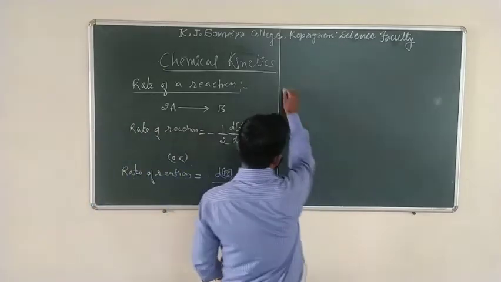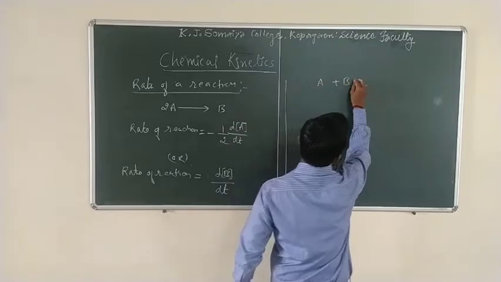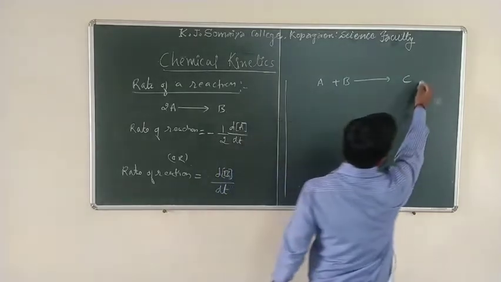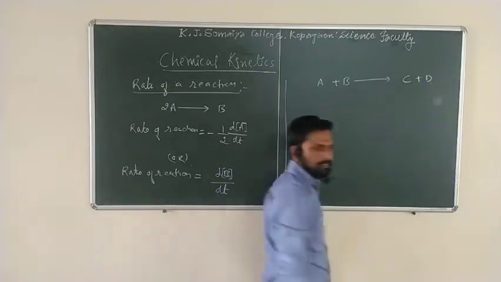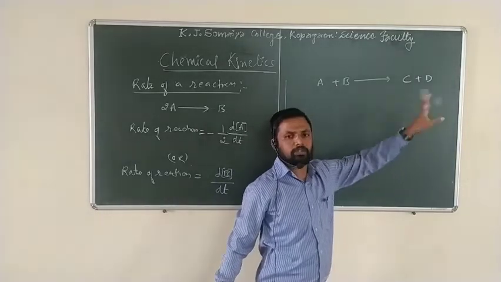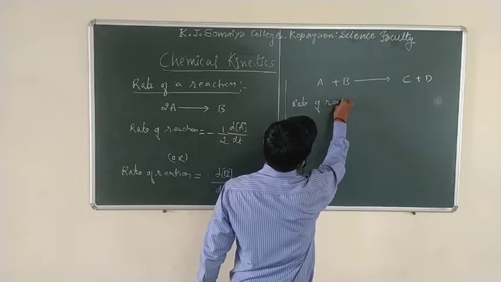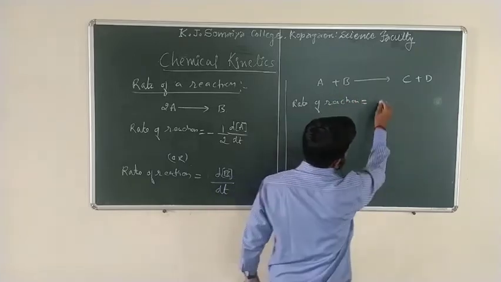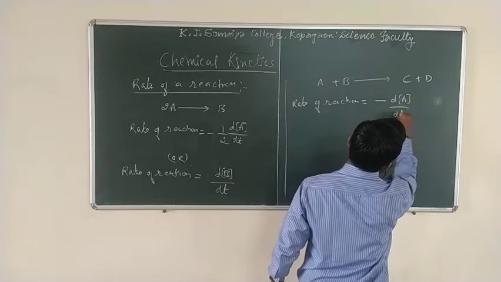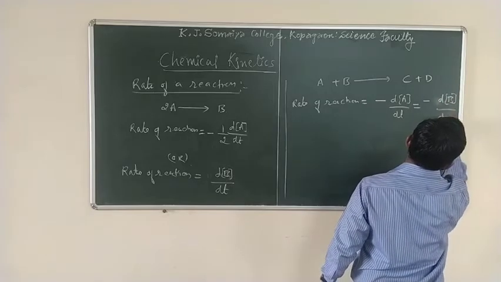Let us take one more example. If A plus B is the reactant molecules, they get combined to form C plus D as both products. So can we write the rate of reaction? Rate of reaction is equal to the decrease in the concentration of A upon dt, which is equal to minus the decrease in the concentration of dB upon dt.